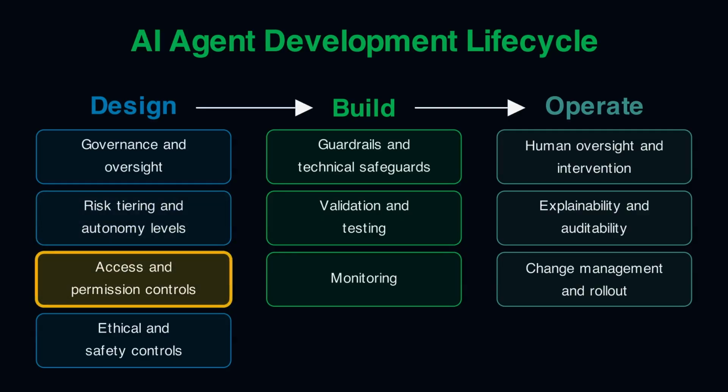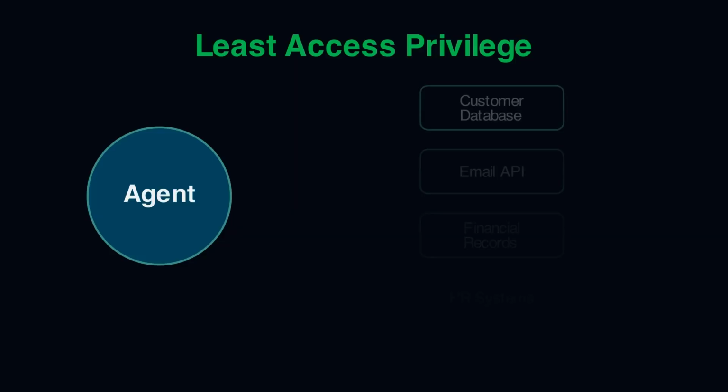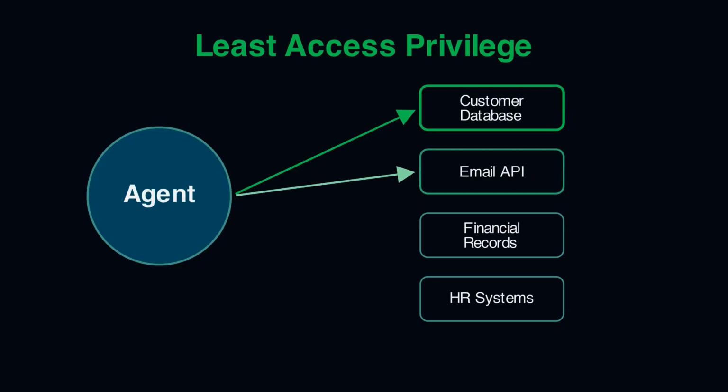Next is access and permission controls. Now that we identified what the task is and we know who's going to oversee it, what is the actual data that they should be able to access? And here you should only provide access to tools and data that the agent absolutely needs.